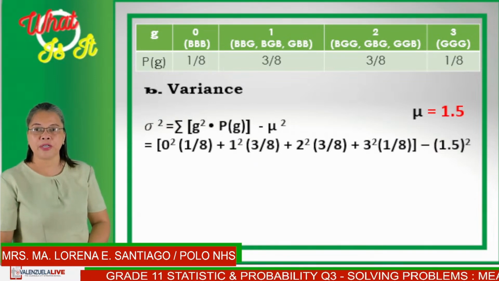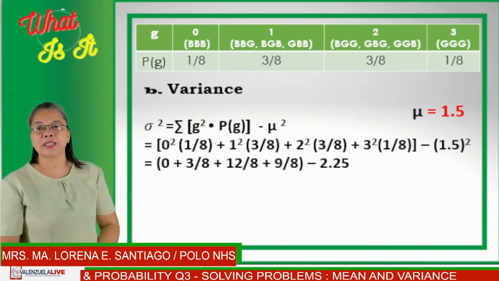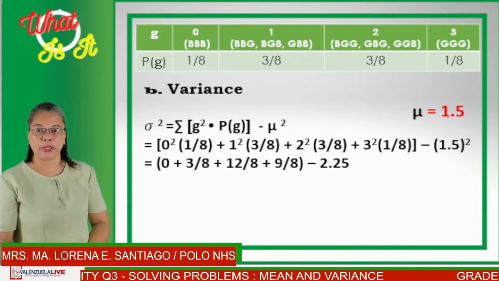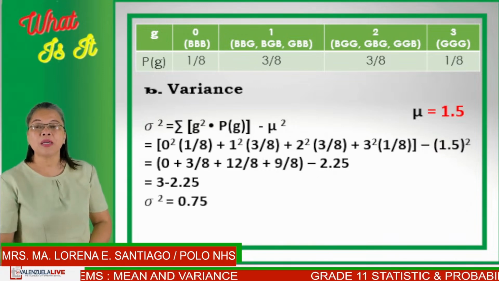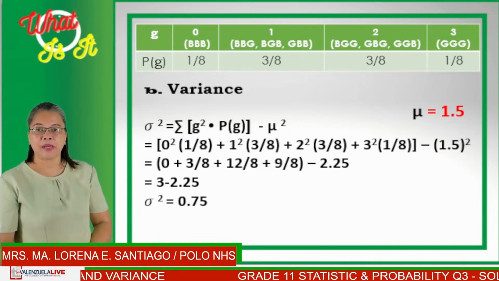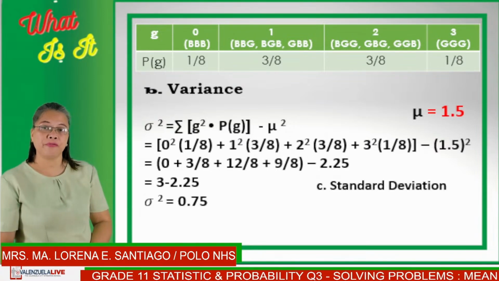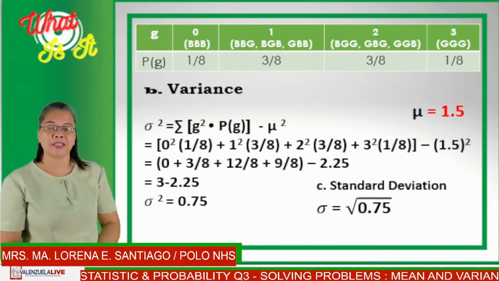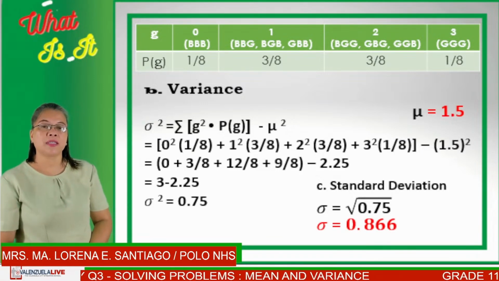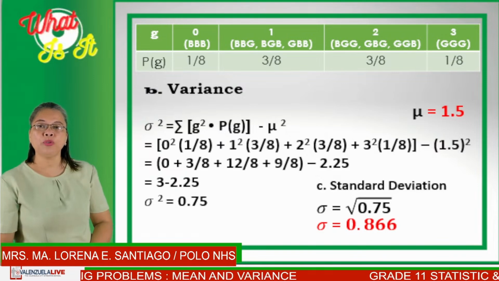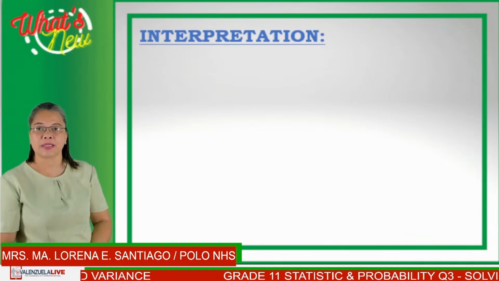So if you add the first, you will have 0 plus 3 over 8 plus 12 over 8 plus 9 over 8 minus 2.25. And you will get 3 minus 2.25, so that the variance is equal to 0.75. And so our standard deviation would just be the square root of the variance. And thus, the square root of 0.75 will give us 0.866. So what would be the meaning of a mean of 1.5 and a standard deviation of 0.866?